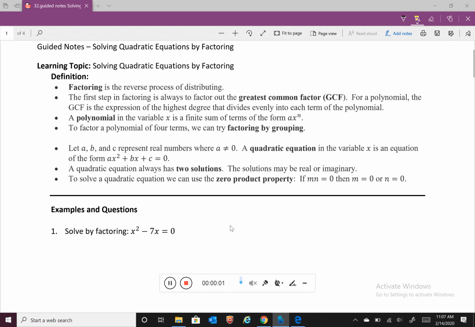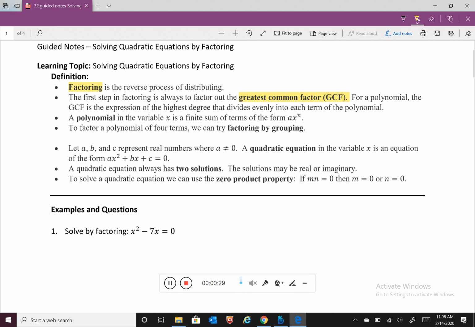We are going to focus on our first method of solving quadratic equations, which is factoring. Factoring is the reverse process of distributing, and distributing focuses on multiplication, so we can think about factoring using the concept of division. And we always want to focus on first looking, do I have a common factor that I can factor out?